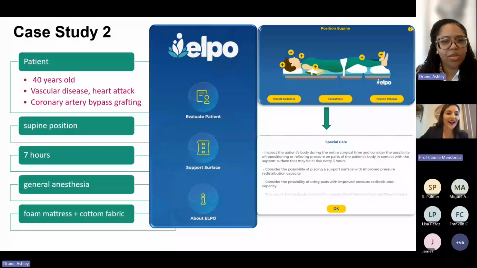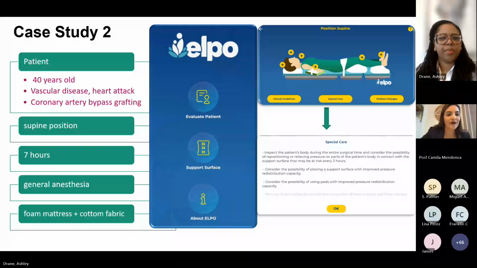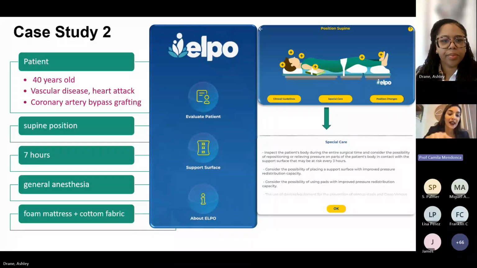Going through the slides, choosing supine. Yes, 7 hours. General anesthesia. And this is conventional foam mattress and viscoelastic. Here we click on deep vein thrombosis because she had a myocardial infarction. Okay. And in this case, the score is 22.